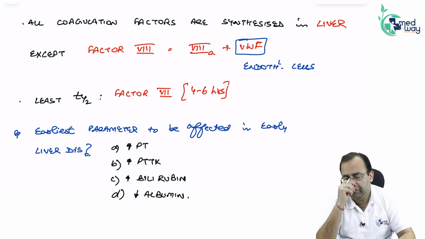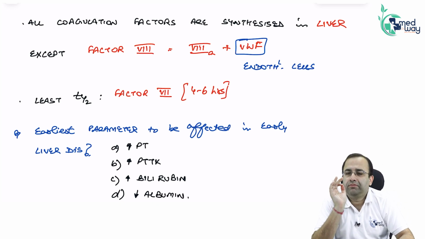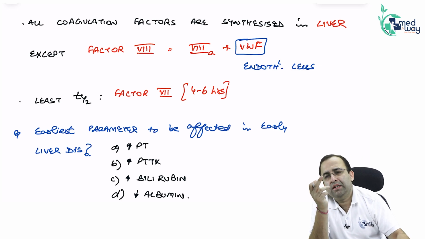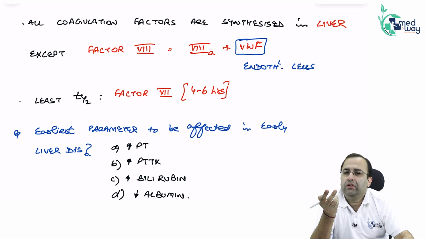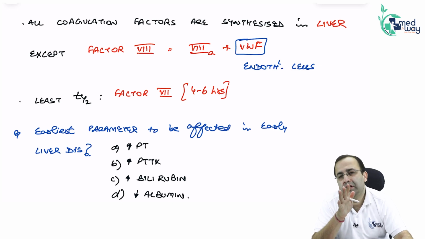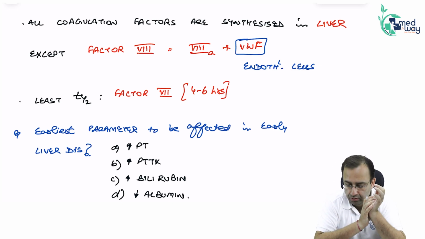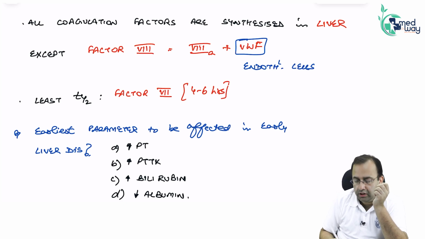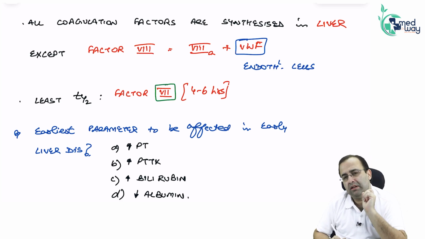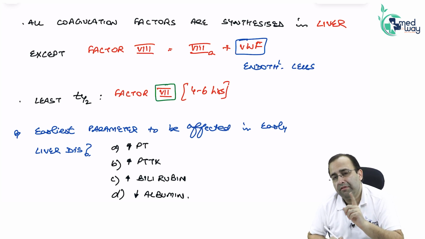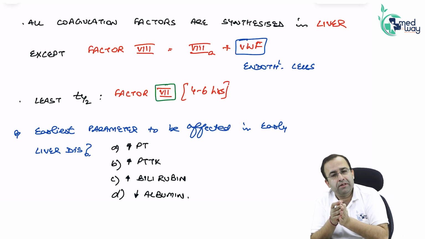See, all four things will happen in liver disease. PT increases, PTT increases, bilirubin increases, albumin reduces. All four things will happen. But which is the first parameter to be affected? Which coagulation factor has the least half-life? Factor 7, 4 to 6 hours. Factor 7 will become abnormal the earliest.